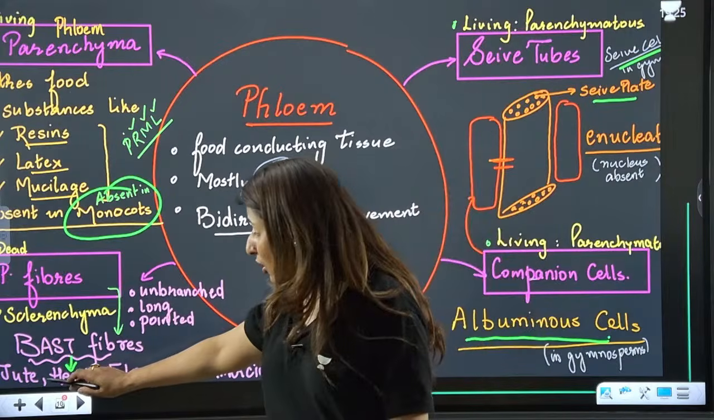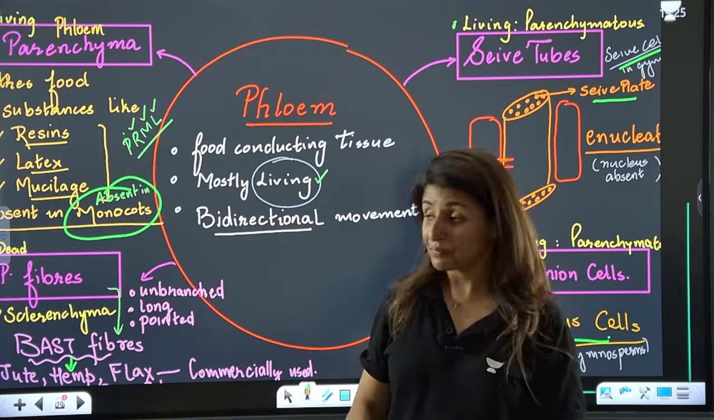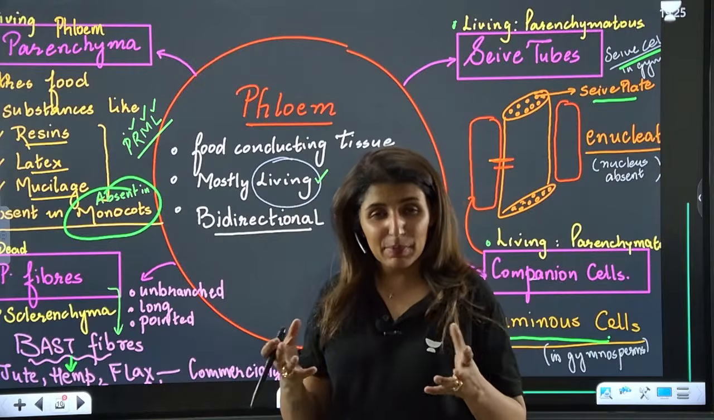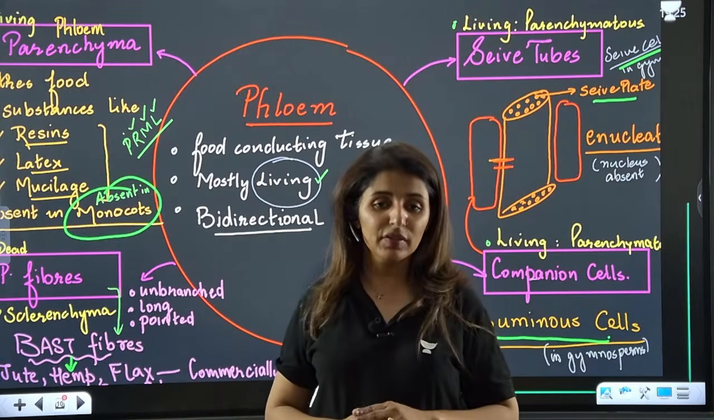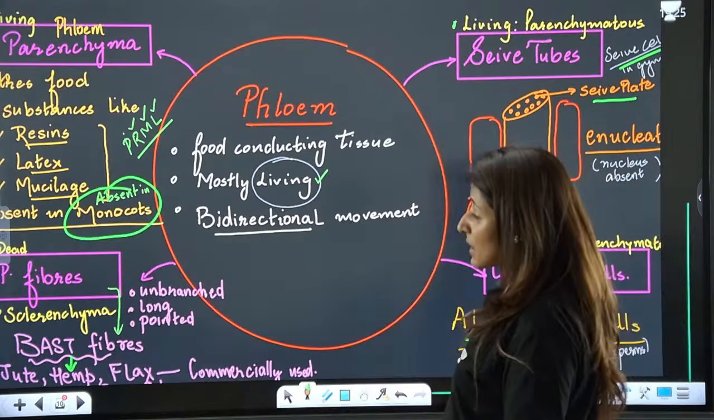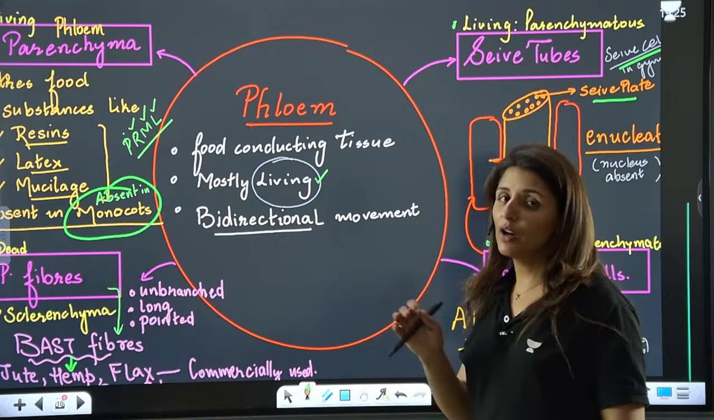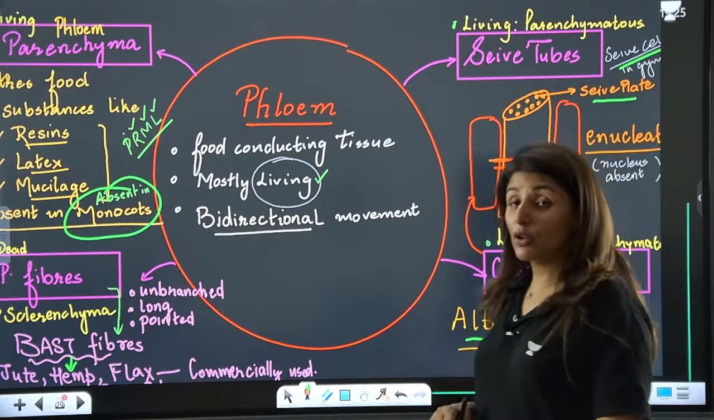The bast fibers of jute, hemp and flax are meant for commercial use. So these baskets and carpets and the ropes are made from the bast fibers of these plants. Is that clear? Now moving on, these fibers are always unbranched, long and pointed, be it phloem fiber or be it a xylem fiber.